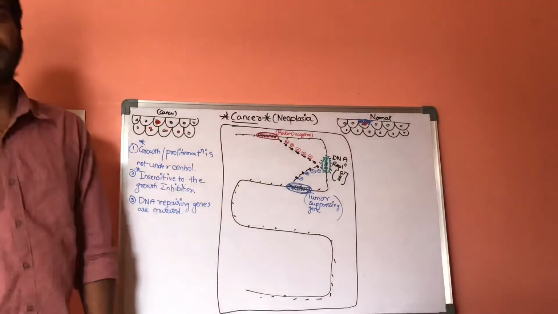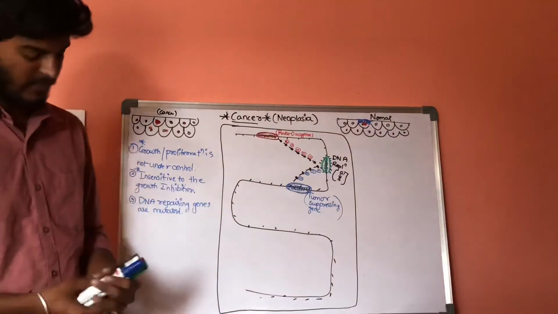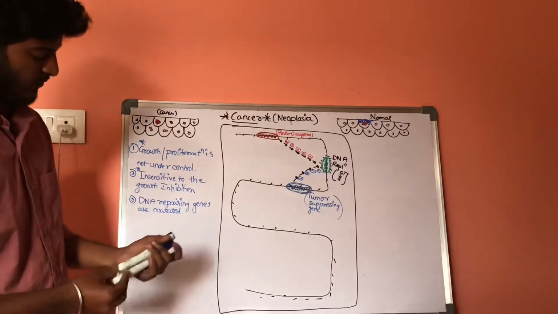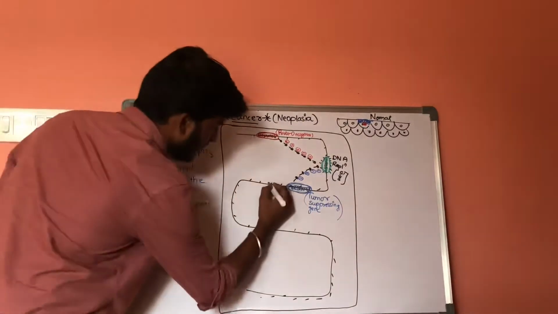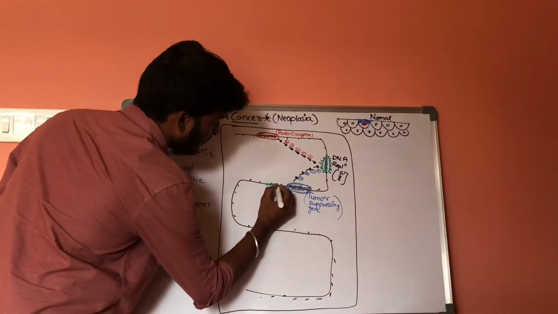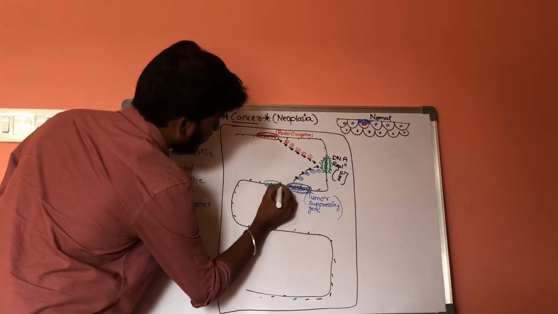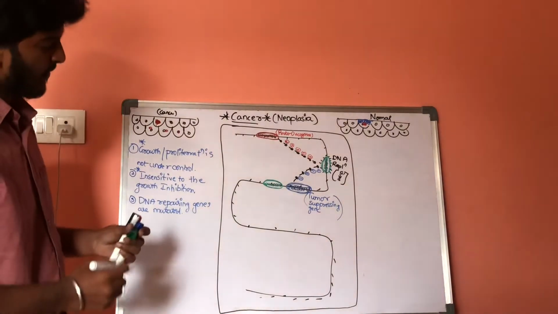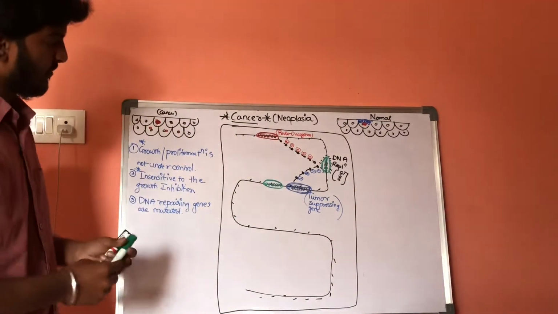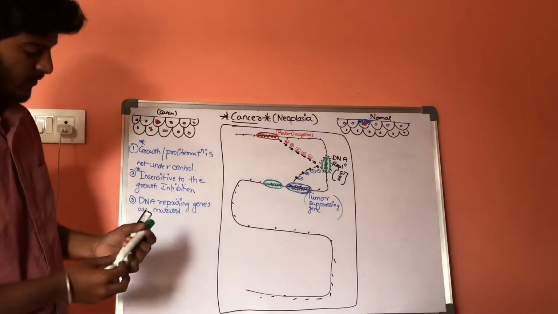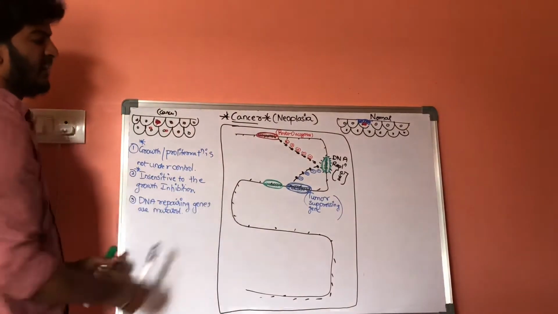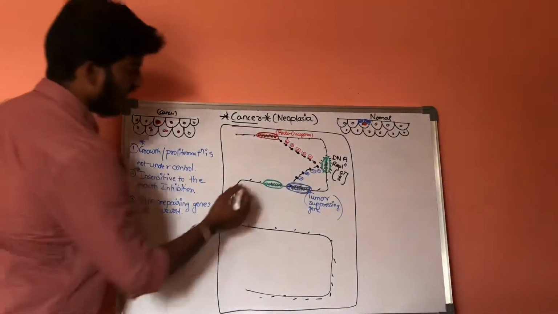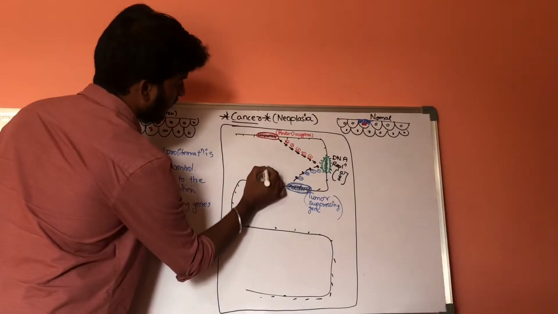What are the DNA repairing genes? Where are they located? Now, let us consider this is another set of genes. What is the function of these genes? If there are any abnormalities in the proto-oncogenes, they will get activated.